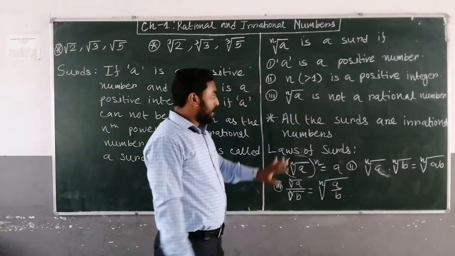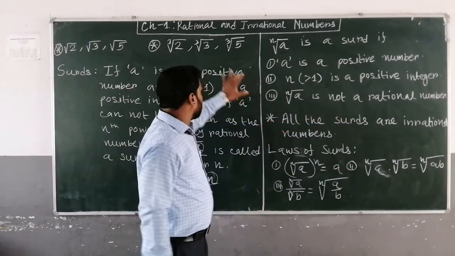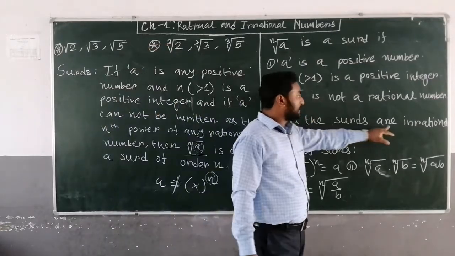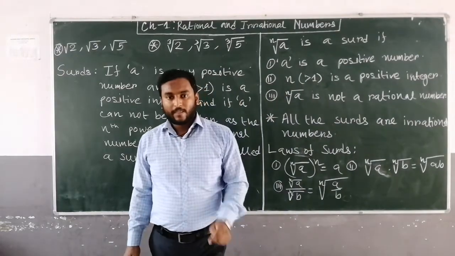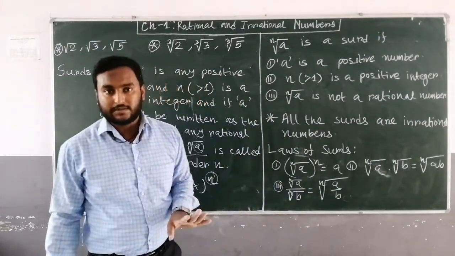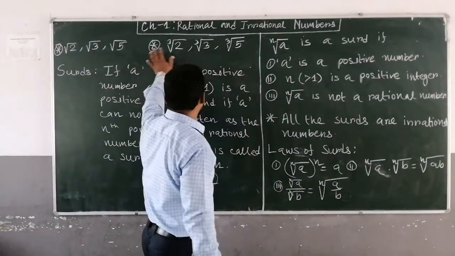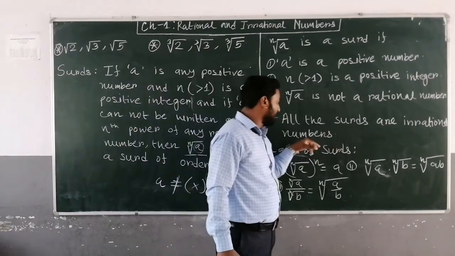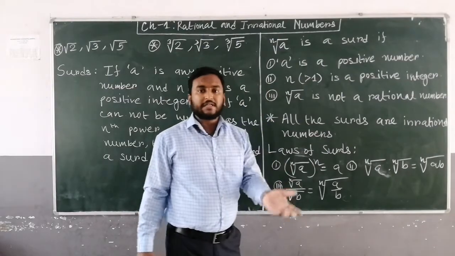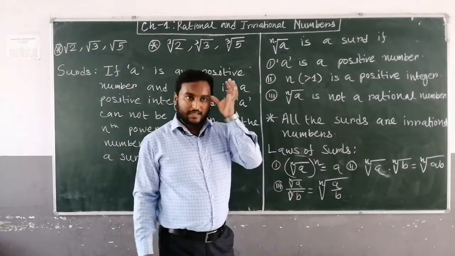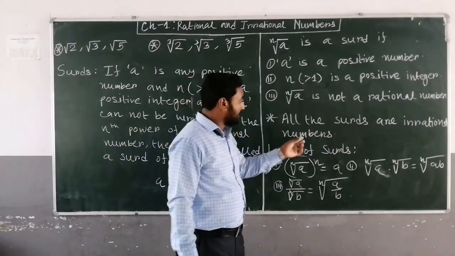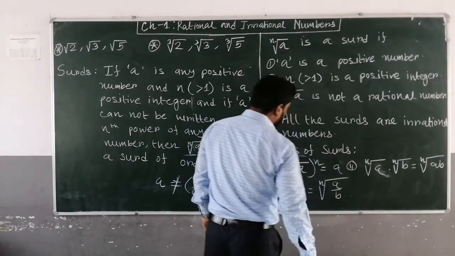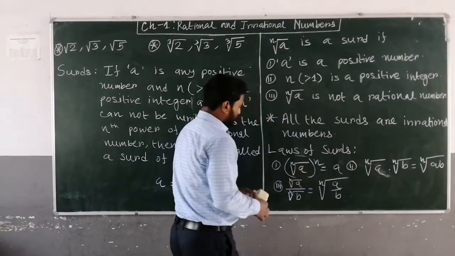Okay. And one important point is, from this theory and this concept you can conclude that all the surds are irrational numbers. If it is rational, then it is not a surd. But all these are irrational, so all these irrational numbers are surds. Or you can say that all the surds are irrational numbers. Clear? Laws of surds. These are the laws.